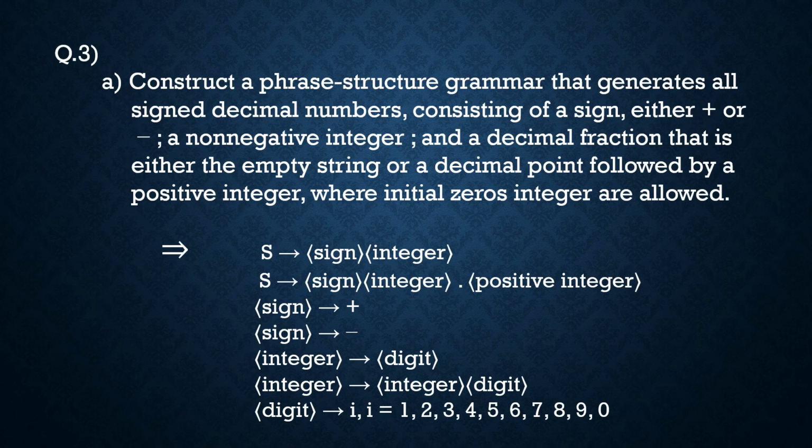Now the third question. Construct a phrase structure grammar that generates all signed decimal numbers consisting of a sign, either plus or minus, a non-negative integer, and a decimal fraction that is either an empty string or a decimal point followed by a positive integer, where leading zero integers are not allowed. The rules are like that.